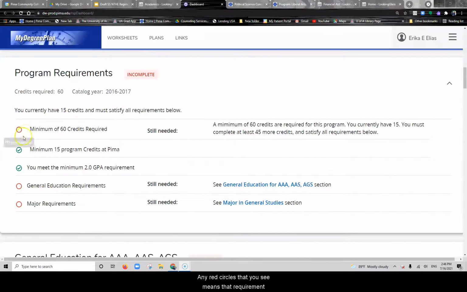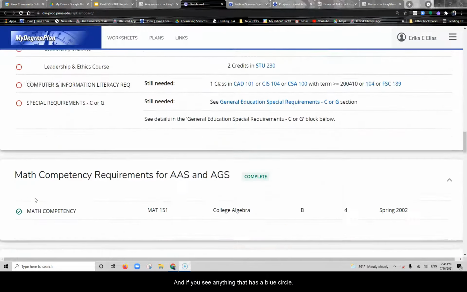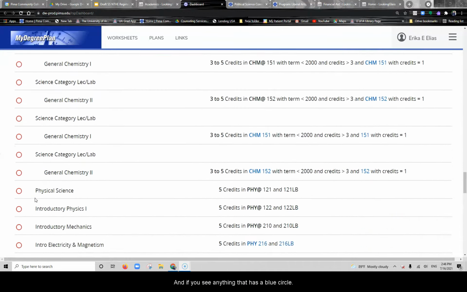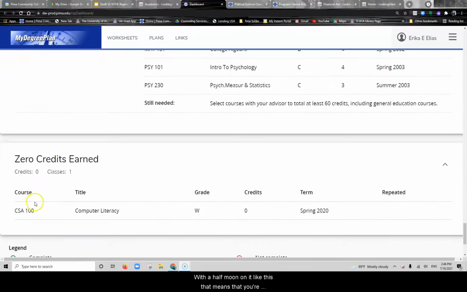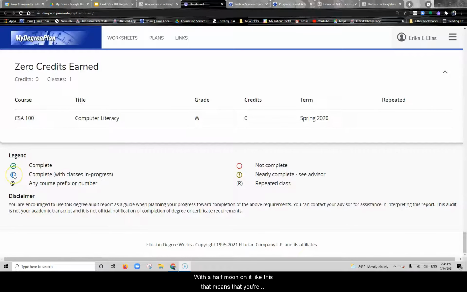Any red circles that you see means that that requirement is still needed to complete. Anything with a green circle with a check mark inside of it means that it's already been completed. And if you see anything that has a blue circle with a half moon on it like this, that means that you're registered for that course and it is in progress.